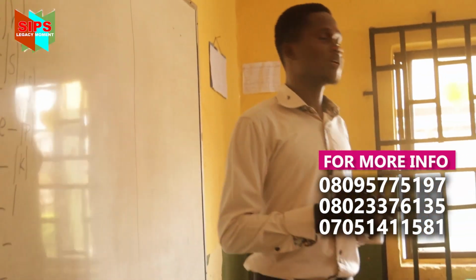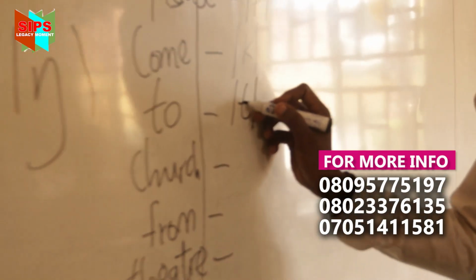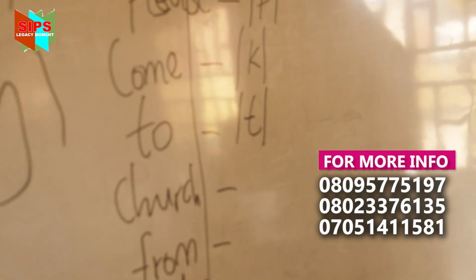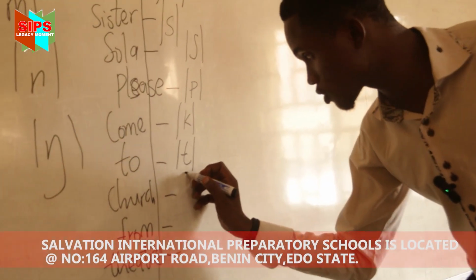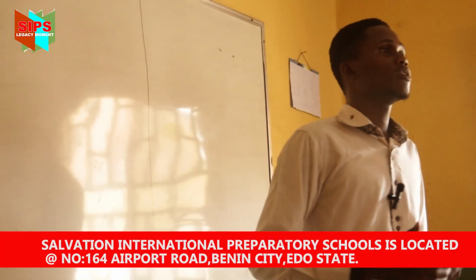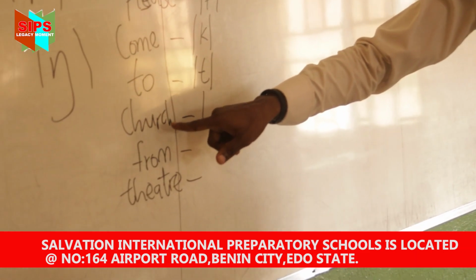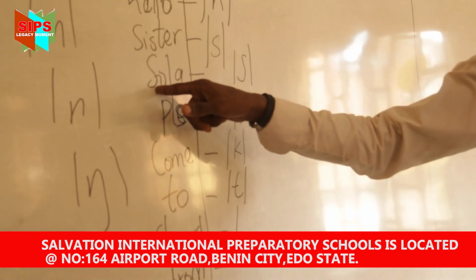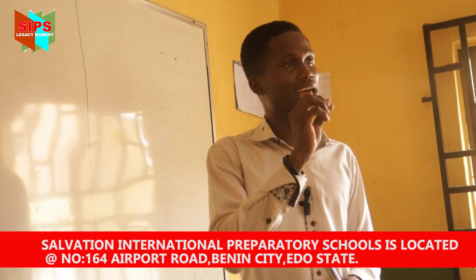Now we have "to." What's the first sound there? That's the T sound, as in tortoise, as in tyranny. Then move to the church. Now, what's the difference between this and this one? One is sharp and one is light.